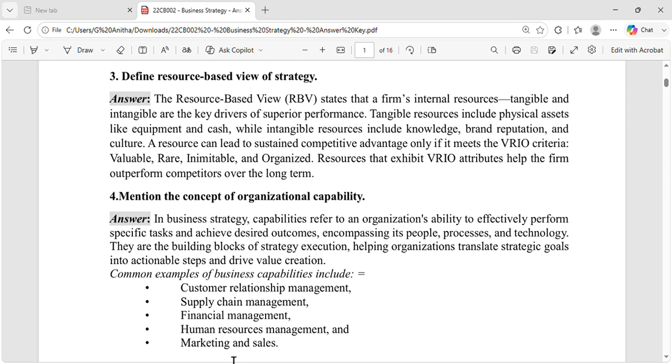And marketing and sales: whether it is able to do the marketing, introduce the product into the market properly, and whether it is able to get good sales, all of that will measure the organizational capability. So in precise terms, capability refers to the organization's ability to effectively perform a specific task and achieve the desired outcome, including the people, process and technology. Thank you.